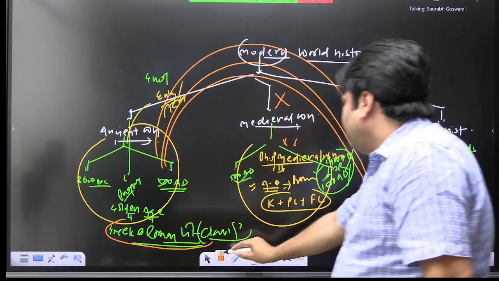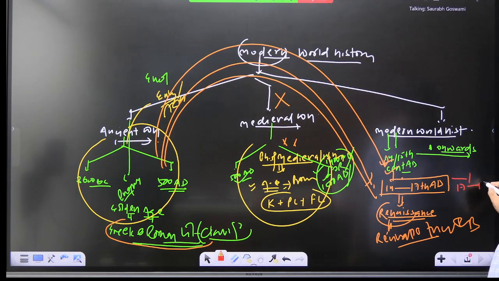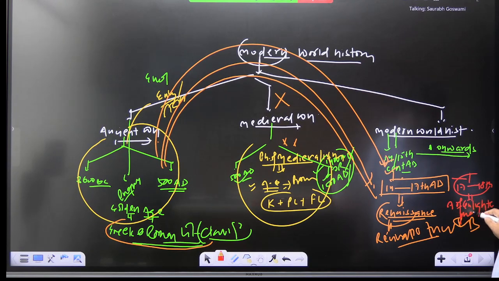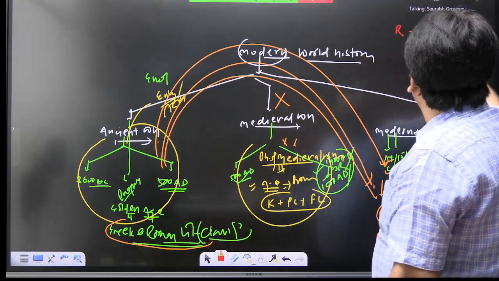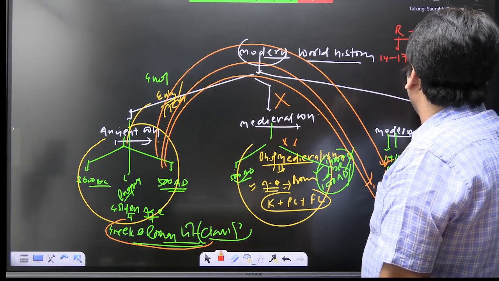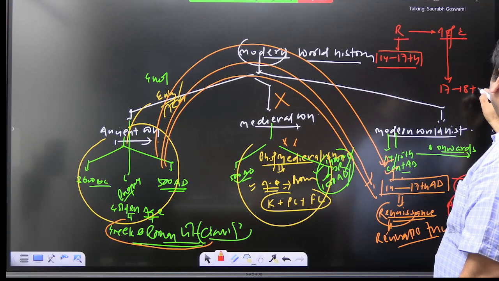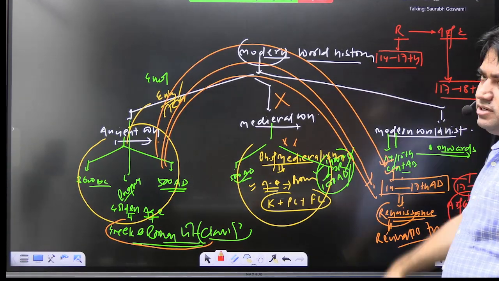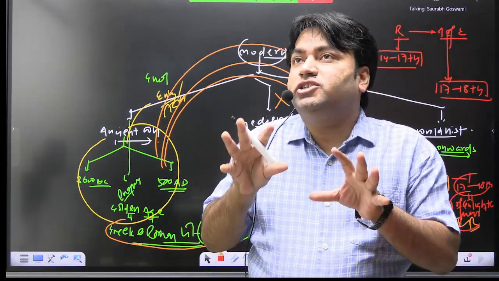So this period, 14th to 17th century AD, this is Renaissance, and write this, 17th, 18th century is known as Age of Enlightenment. So what we see here, Renaissance and Age of Enlightenment, both are the two faces of the same coin. This is the previous stage of development and this is the next stage of development. So this is one chapter.